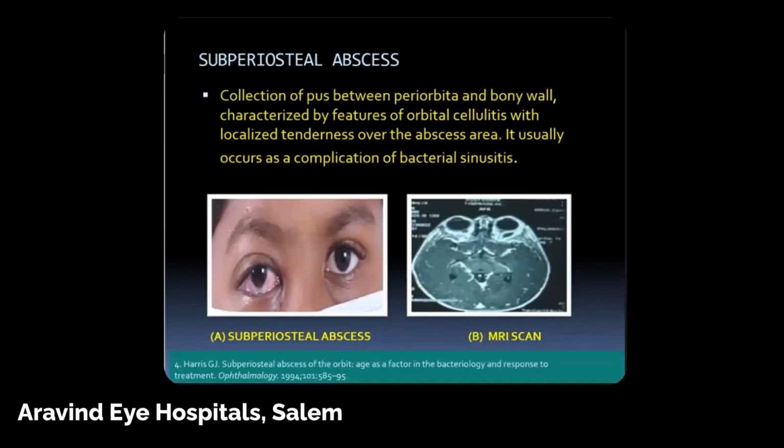Subperiosteal abscess is a collection of pus between the periorbita and the bony wall. Here you can see this is the periorbita, this is the bony wall, and this is the periorbita. The pus will never take up any contrast, so it usually appears hypointense on the scan. They cause localized tenderness over the abscess area. Usually it's a complication seen in sinusitis.